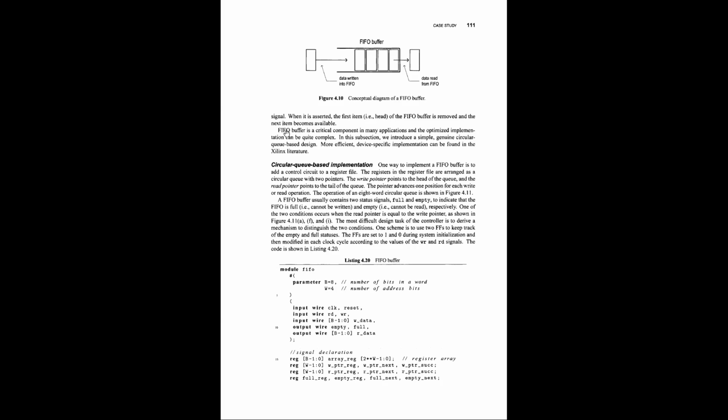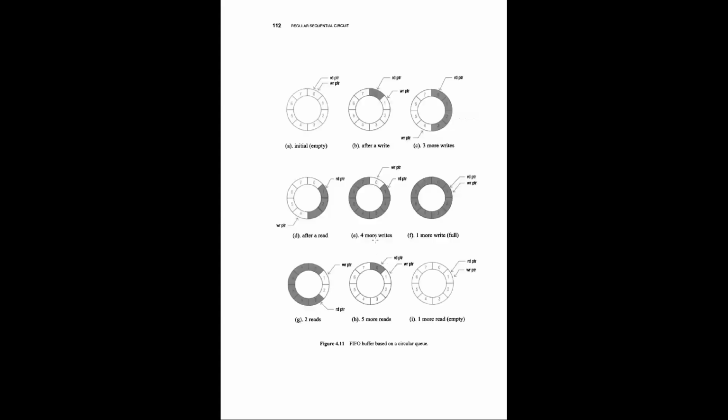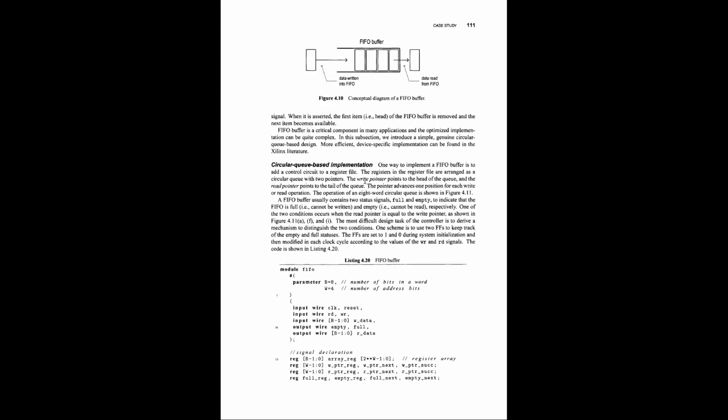So we can use Verilog to create a FIFO buffer which will have some rules for how it works. It is called the circular queue based implementation of the FIFO. So one way to implement it is the circular queue implementation. The code is very simple if you understand the methodology.